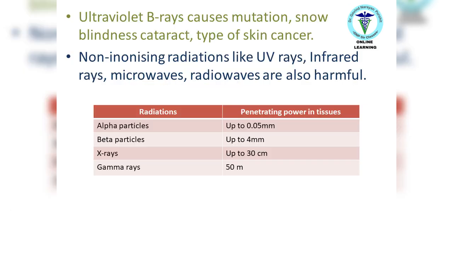Ultraviolet rays are harmful. Ultraviolet B rays cause mutation, snow blindness, cataract, and a type of skin cancer. Non-ionizing radiations like UV rays, infrared rays, microwaves, radio waves are also harmful.